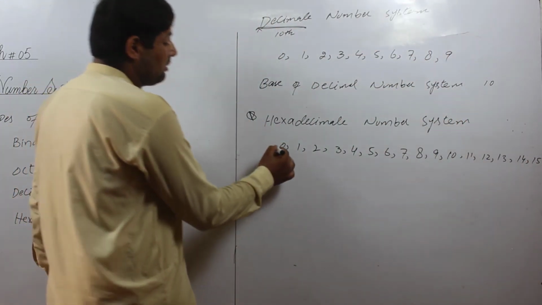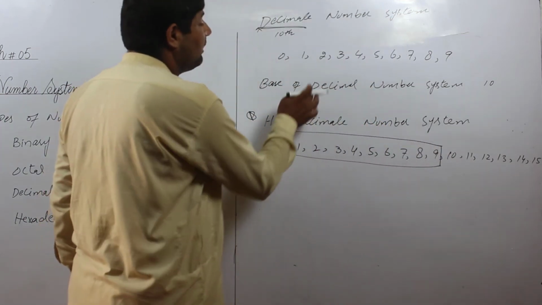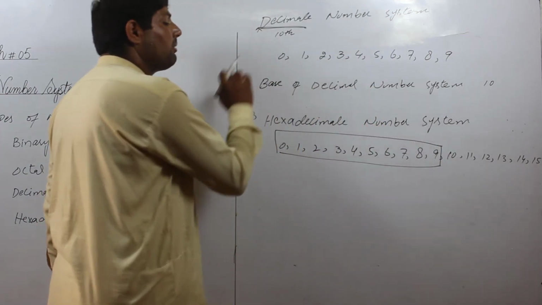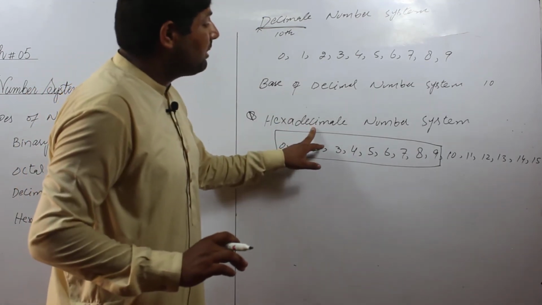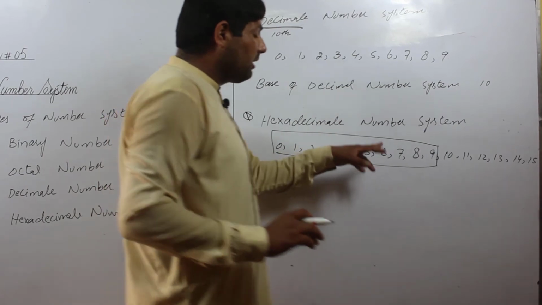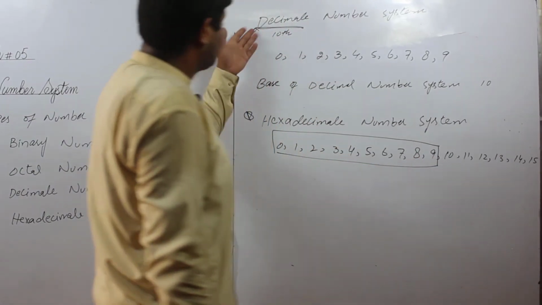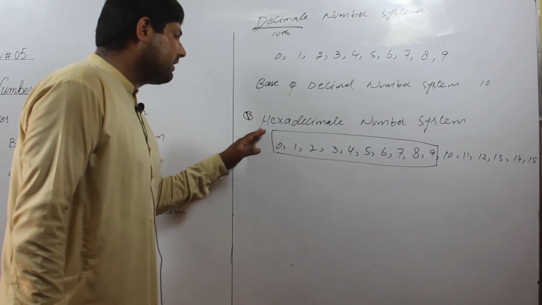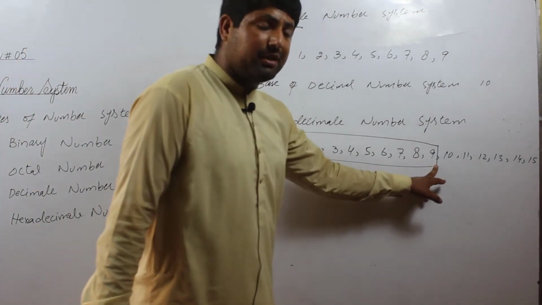The digits 0 to 9 are included in both the decimal number system and the hexadecimal number system, and these are the numeric digits.